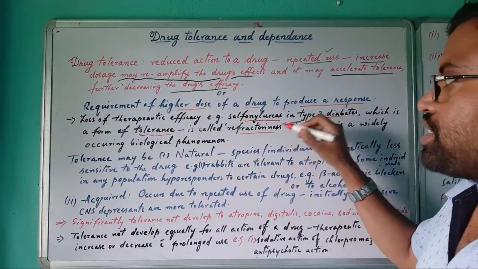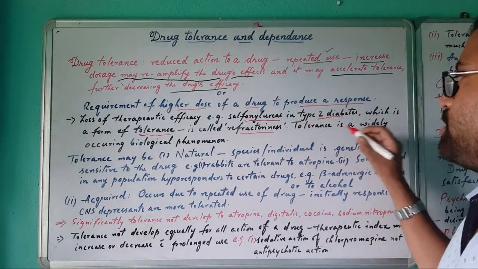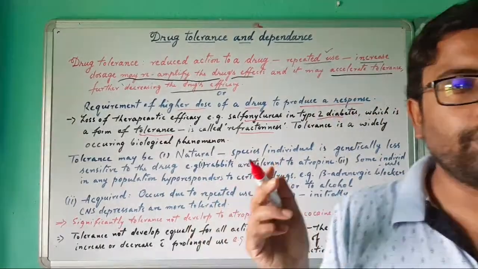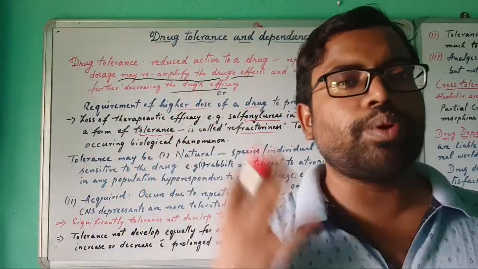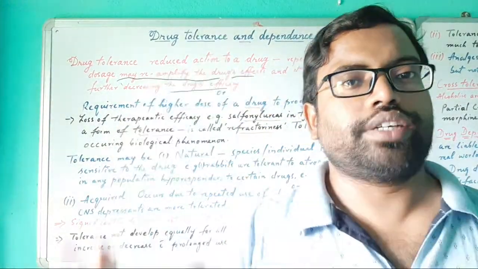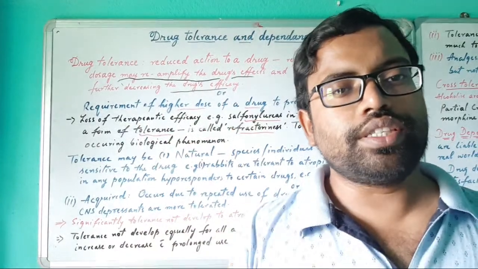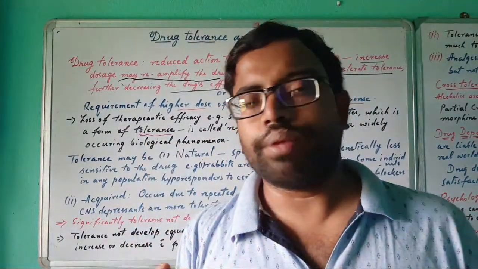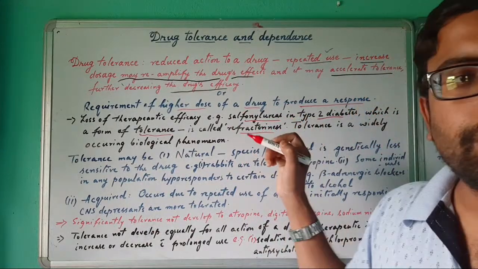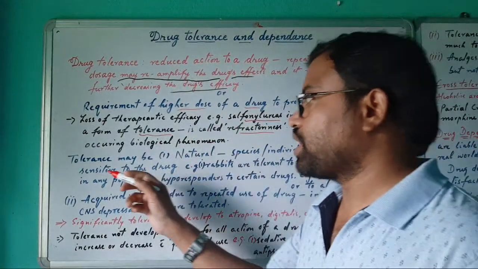So tolerance can also be called refractoriness. Tolerance is a widely occurring biological phenomenon. Already I told you that our body has that much power to tolerate some drugs, genetically or biologically or whatever it is. For that reason, certain drugs, with repeated use, can produce tolerance.